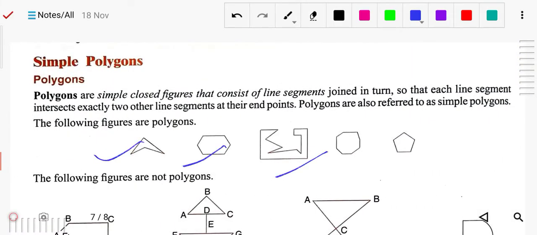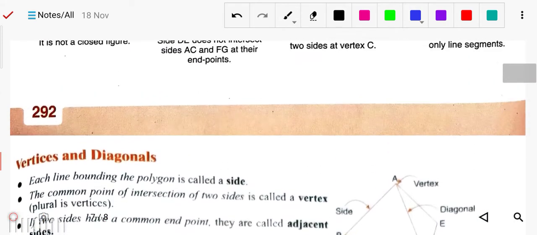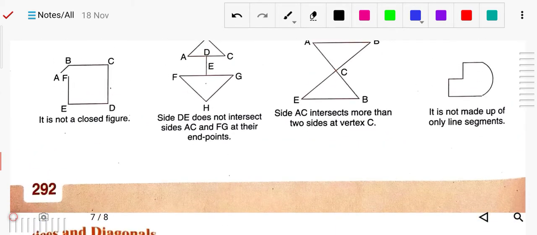Now you can see some examples which are not polygons. You can check that this is not a polygon region, it is not closed. Similarly, DE does not intersect sides AC and FG at their endpoints, meaning it should be closed like this, with endpoints meeting, but it is not.